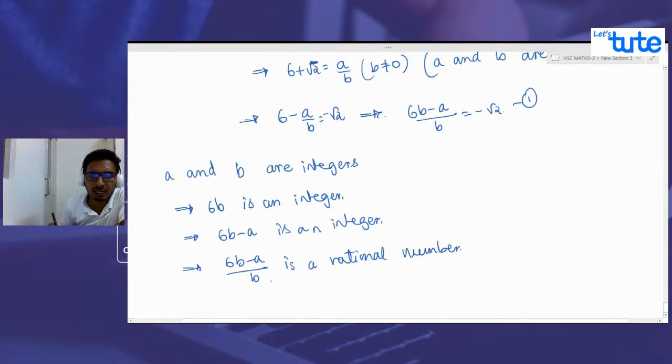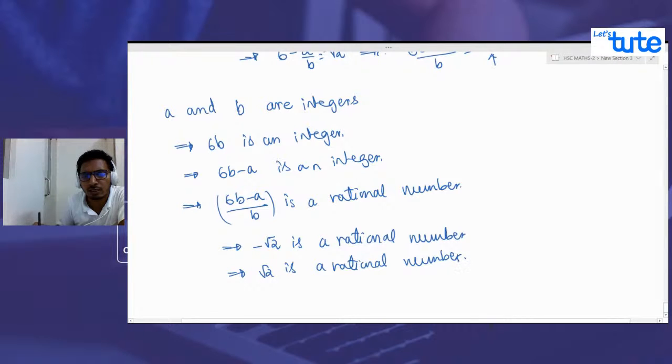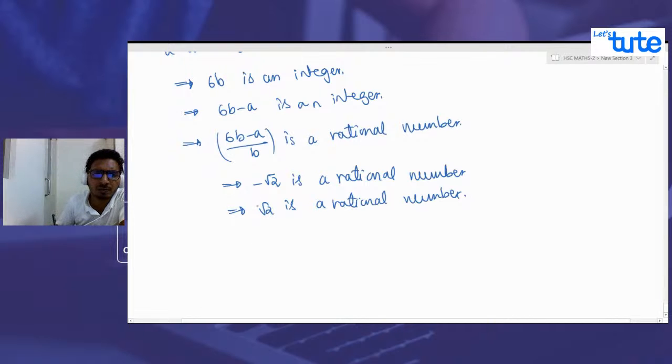Now look at this. If it is a rational number, it is already equal to negative root 2. What does that mean? This implies negative root 2 is a rational number. So that means root 2 is a rational number. But is it possible that root 2 is a rational number? It is not possible. We already know, we have proved today only, that root 2 is an irrational number.